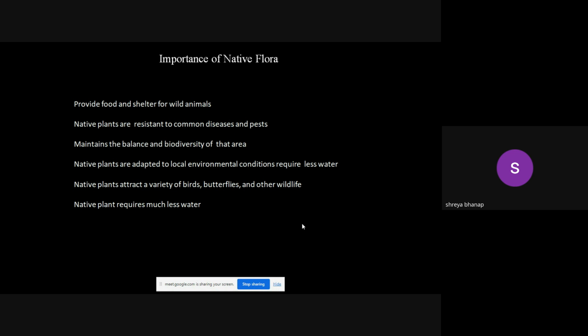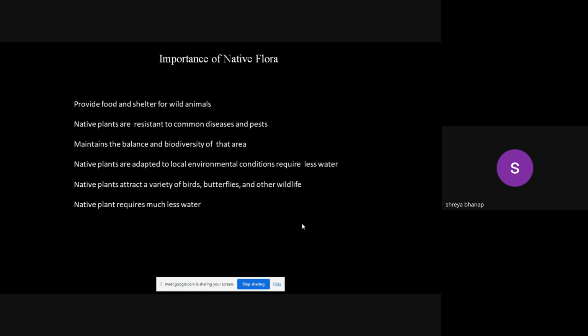No doubt exotic plants are also important. The exotic plants are doing the work of giving out oxygen and taking in carbon dioxide. But still, if you have to consider the complete ecology of that area, or think about the biodiversity of that area, then more weightage should be given to the plantation of the indigenous plants for that particular area.